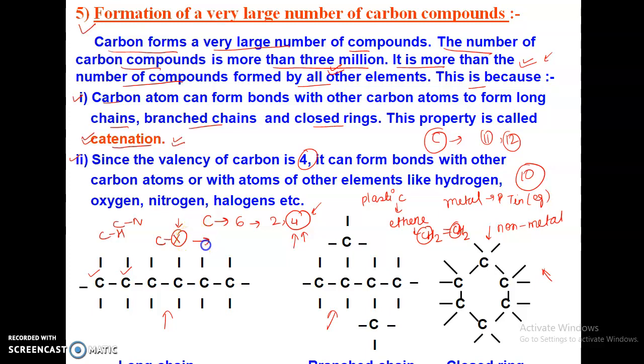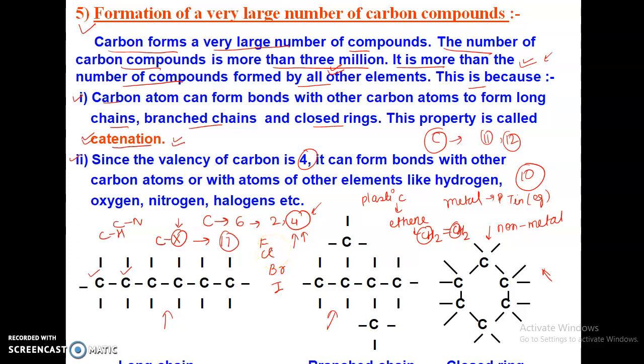Where are halogen elements found? In group 17. See group 17 in the periodic table. You will find all the halogen atoms there. Examples of halogen atoms are fluorine, chlorine, bromine, iodine. These four are the halogen atoms.